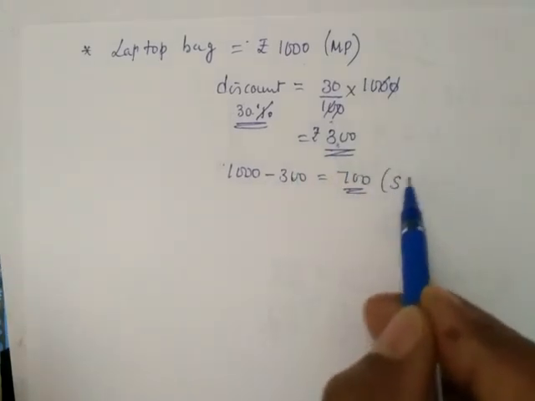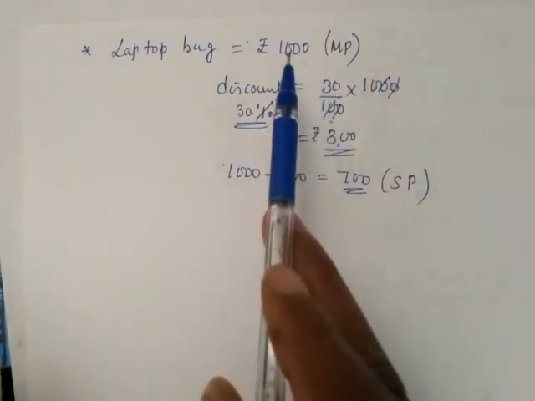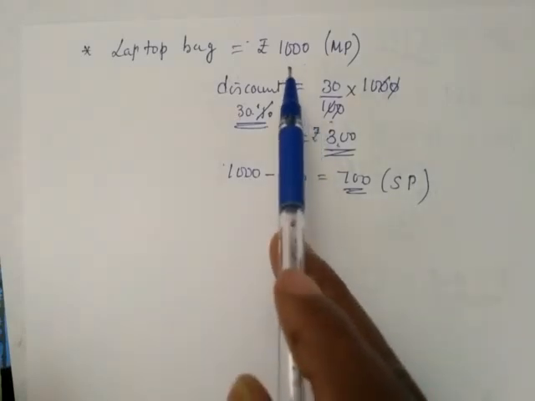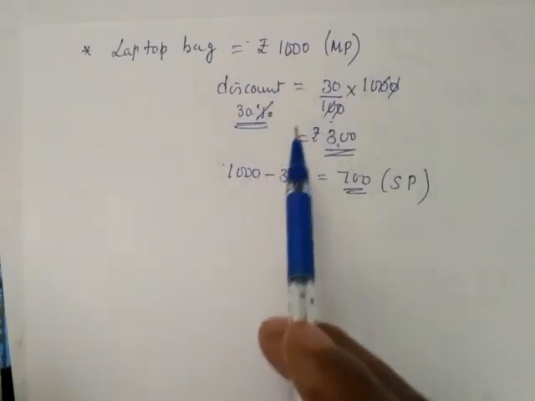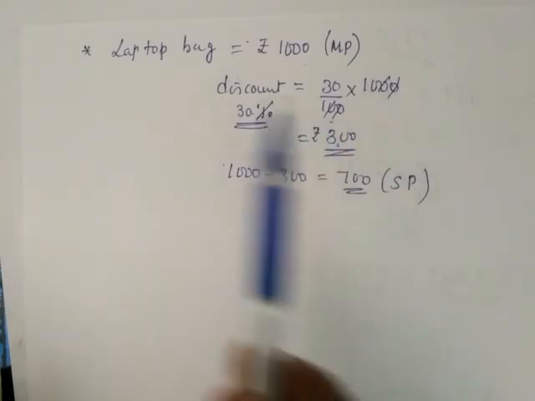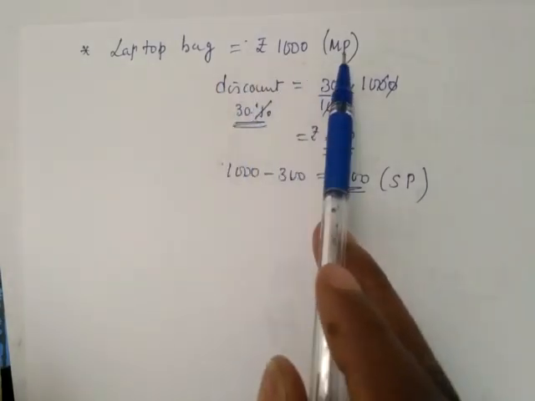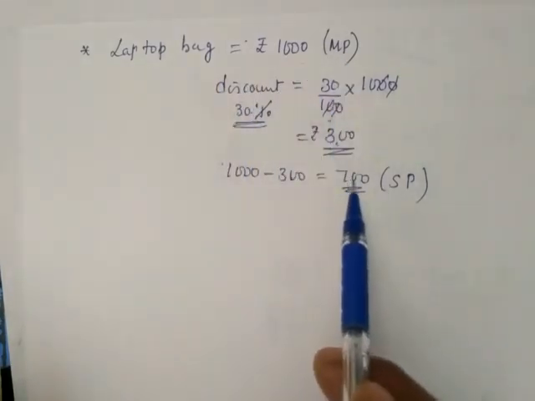700 becomes now the SP. In the last two cases, that is medicine and a pair of shoes, there was no discount. 300 only, and the medicine rate also the same. There is no change in the medicine rate and pair of shoes. But in the laptop bag case, 1000 rupees was the marked price. It is reduced to 700.